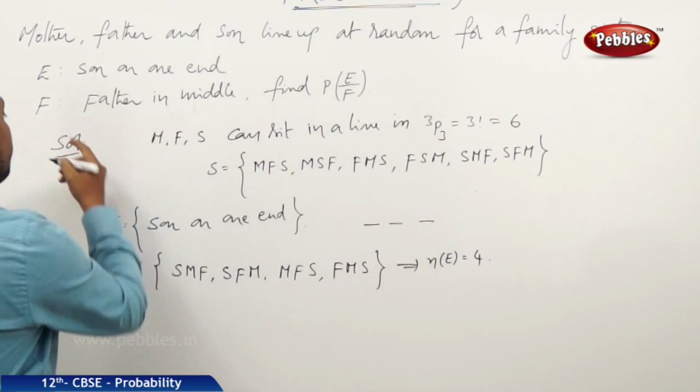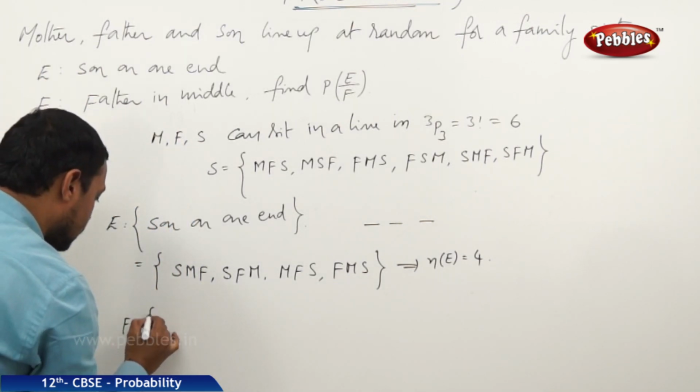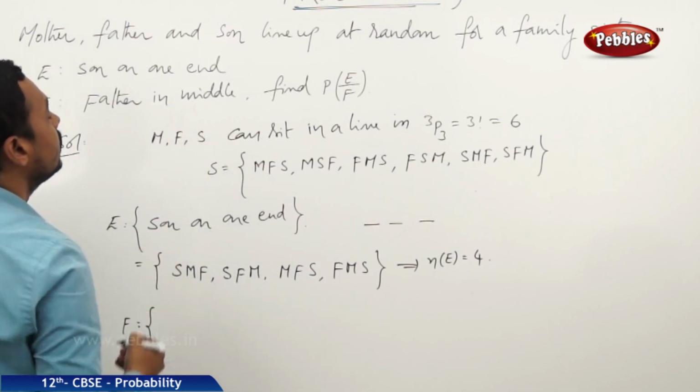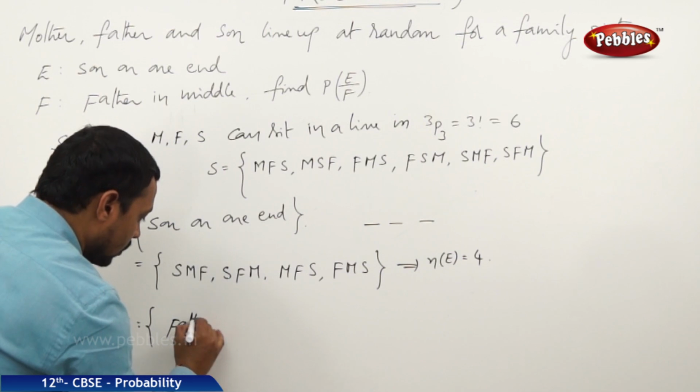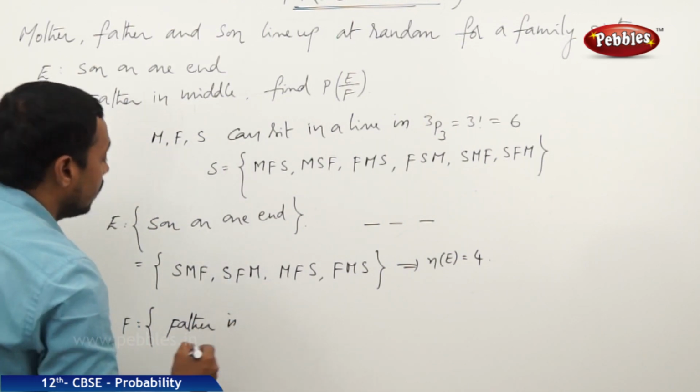Next, one more event F is given. What is that? The father always sits in the middle. Father is in the middle.